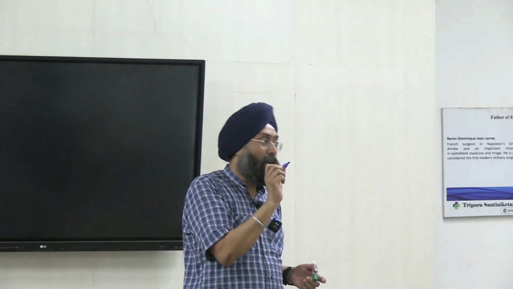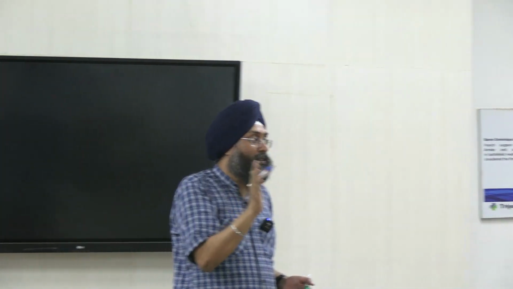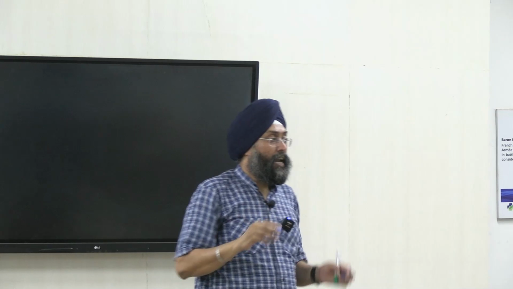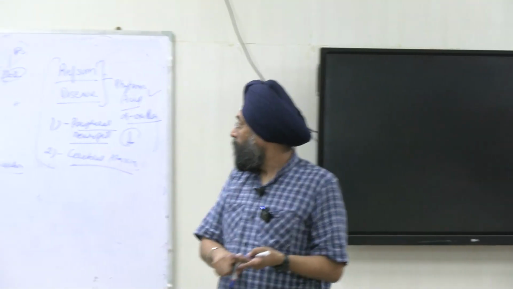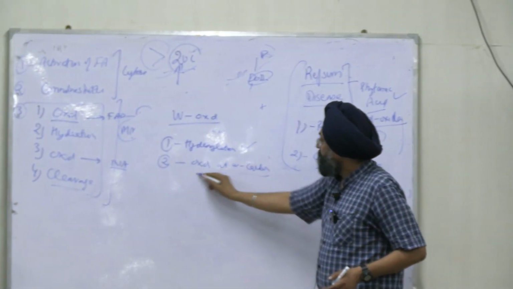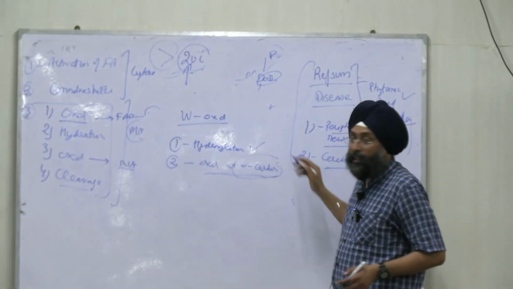If a fatty acid has more than 20 carbons, you use beta oxidation in peroxisomes: you break down the first 20 carbons, then proceed via beta oxidation. And there are 2 minor pathways, alpha and omega. In omega, the first step is hydroxylation and the second step is oxidation at the omega carbon.